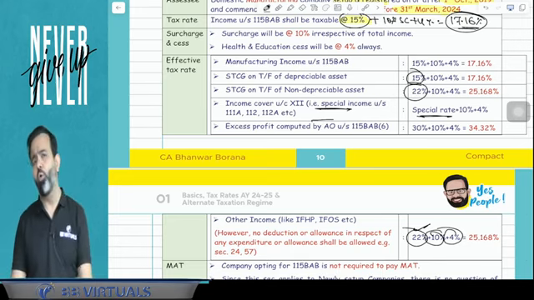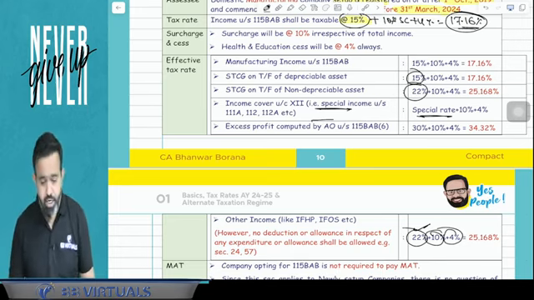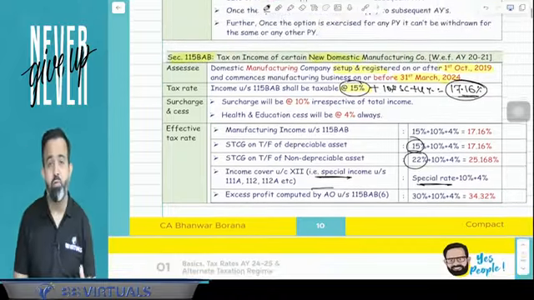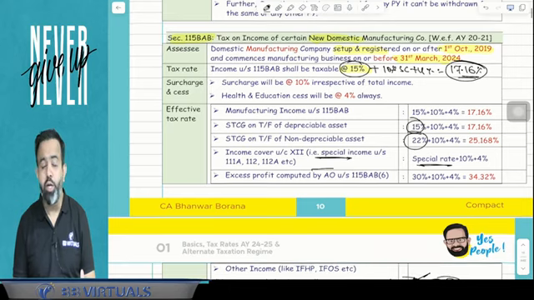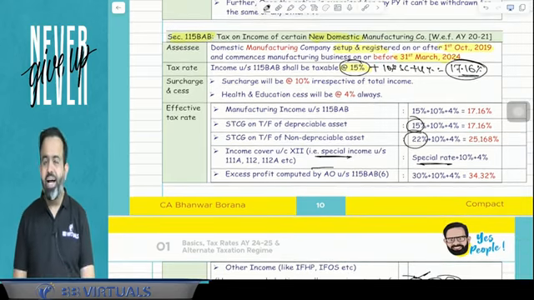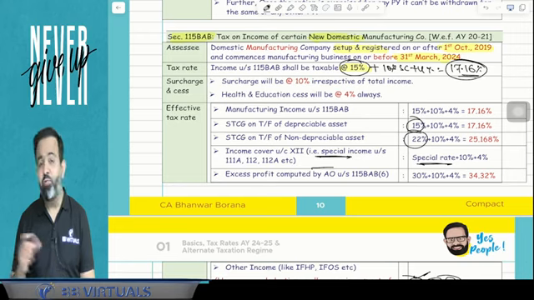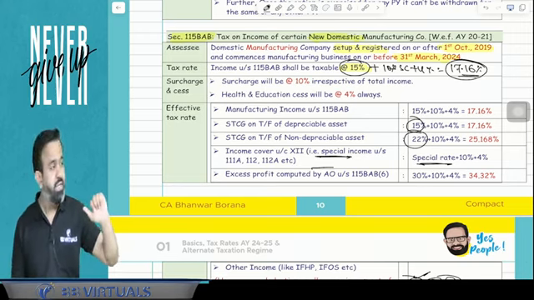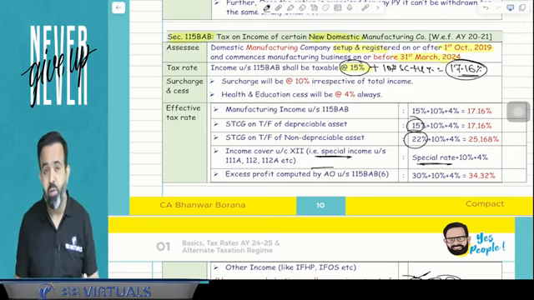Now, guys, suppose in the case of a company opting for 115BAB, suppose they are declaring super profit, or I can say extra profit. How is it possible? I can take an example. Suppose I have one company in Mumbai and I have set up one company in Madurai. Now the Madurai company is opting for 115BAB. I am a common shareholder or the same director.